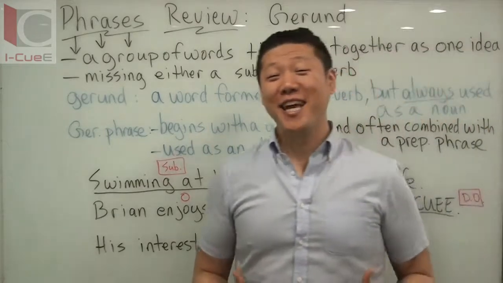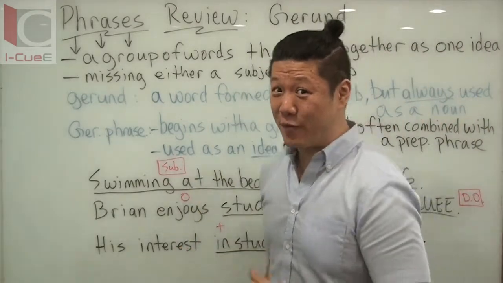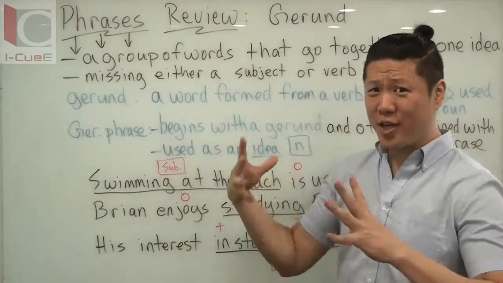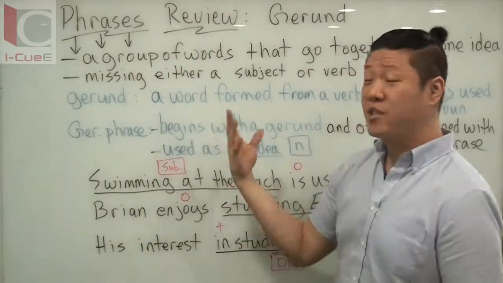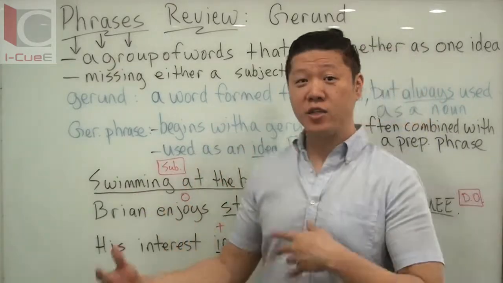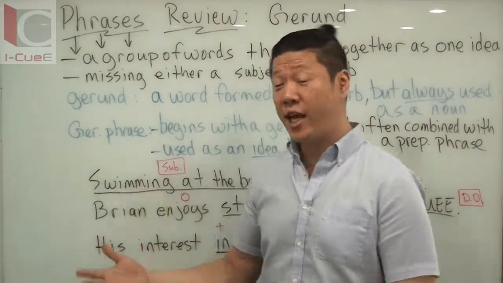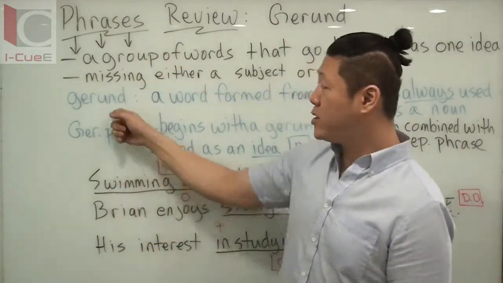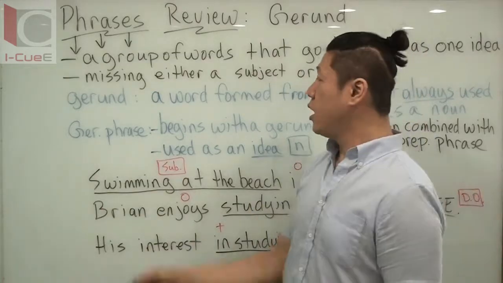So now it's time to get into our gerund phrases review. Now remember, the phrase doesn't change. A phrase is a group of words that go together, one idea. It's missing a subject or a verb. So one or the other. It has a noun, doesn't have a verb, has a verb, doesn't have a noun. That part of your phrase review will never change. But now we're talking about gerunds and not prepositions. So what is a gerund?